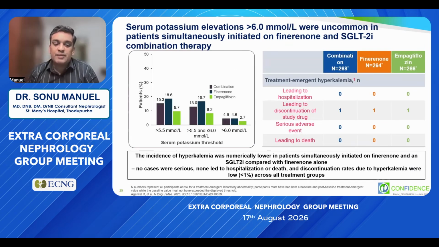indicating that the changes were hemodynamic. And one important thing shown in this study is that in individuals on combination therapy, the hyperkalemia was much less compared to Finerenone alone. Potassium more than 5.5 was seen in 18.6% with Finerenone, whereas it was 15.3% in the combination group. Almost all places it is like that. So what has been proposed is that SGLT2 inhibitors can slightly offload the hyperkalemia risk in individuals using Finerenone. The mechanism for this, and whether this is seen, has to be evaluated in further trials.